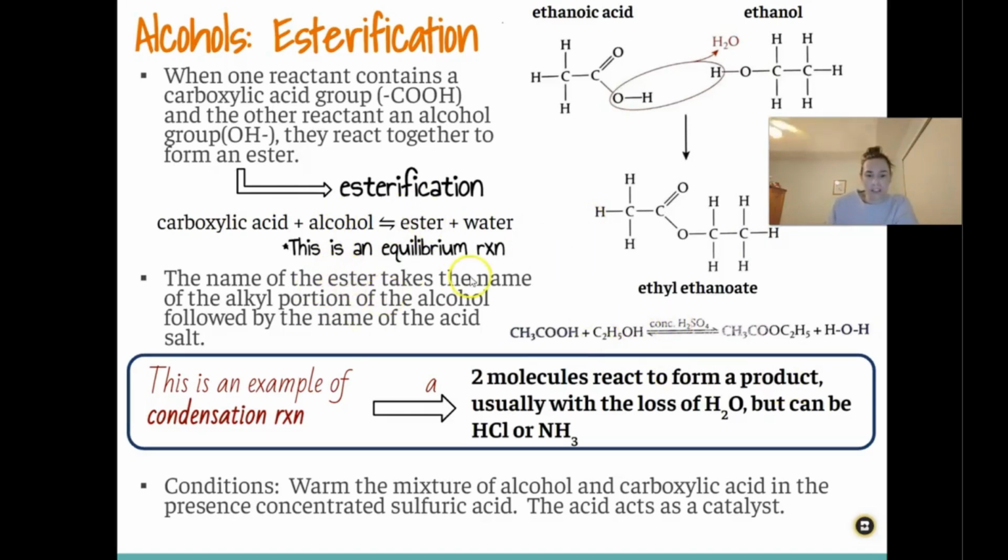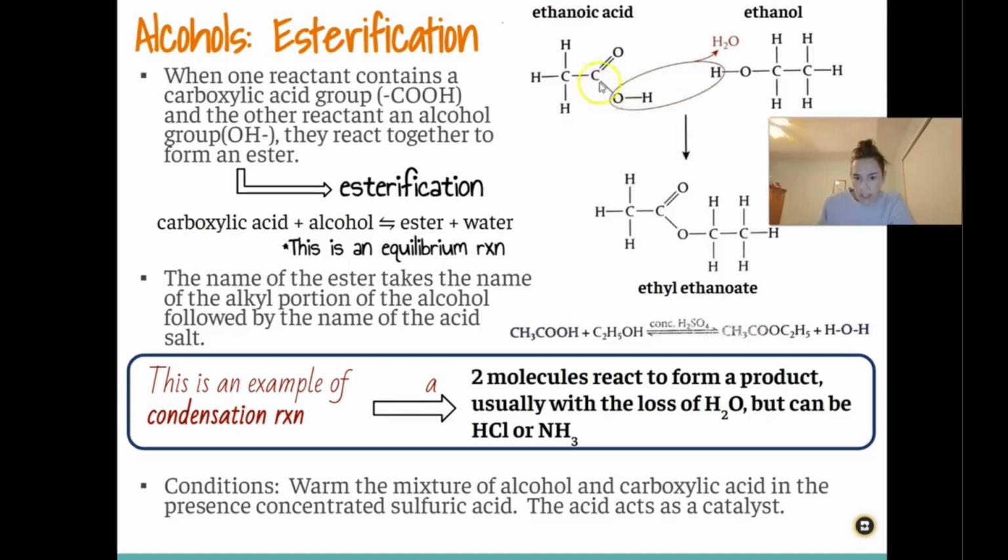The name of the ester takes the name of the alkyl portion of the alcohol and then the name of the acid salt. So, for example, we have ethanoic acid here because we have the 2 carbons, and then we have our carboxylic acid group, and ethanol. Here, you can see that the hydroxyl group of the carboxylic acid and the hydrogen of the alcohol are going to combine to release water as a byproduct, so it's also a condensation reaction. And then it's going to form an ester bond.